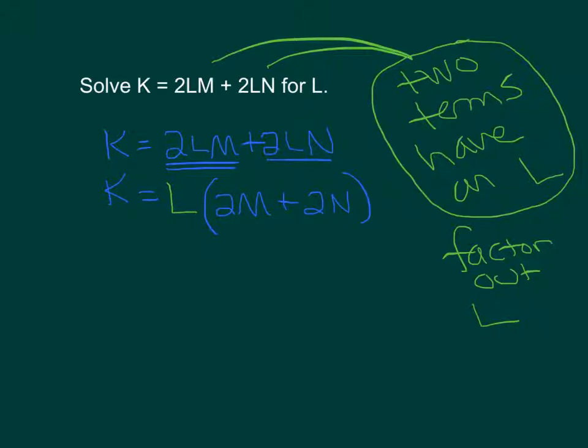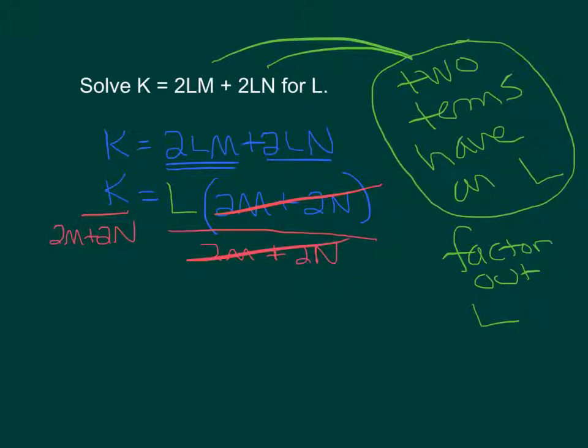If we want to get the L all by itself, since L is being multiplied by this 2M plus 2N, we just divide by 2M plus 2N, and we have to do that on both sides. The 2M plus 2N's will cancel on the right, and now we've got L equals K over 2M plus 2N, and that is it.